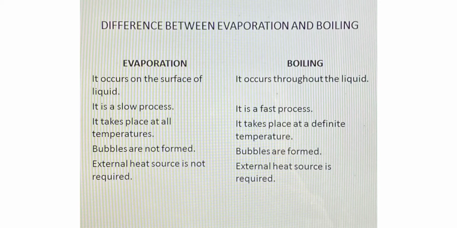Evaporation and boiling are both processes which involve conversion of the liquid state into the gaseous state. Now let us study the difference between these two processes. First of all, evaporation occurs on the surface of the liquid, whereas boiling is a process which occurs throughout the liquid. So evaporation is a surface process, whereas boiling is not a surface process. Next, evaporation is a slow process, whereas boiling is a fast process. Evaporation takes place at all temperatures below its boiling point, whereas boiling takes place at a definite temperature.